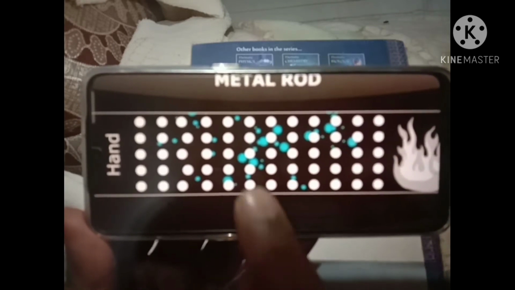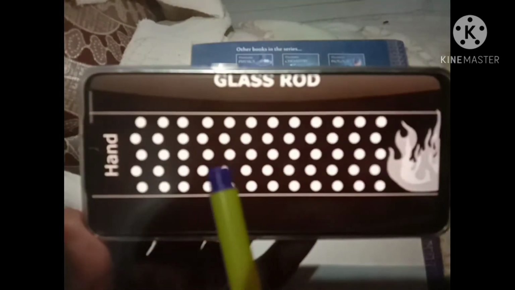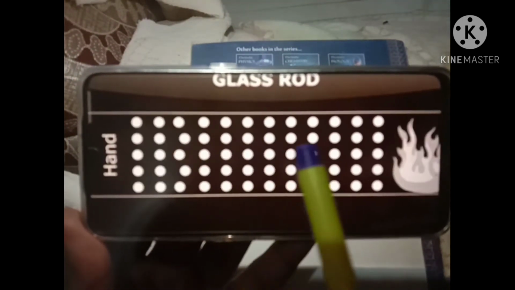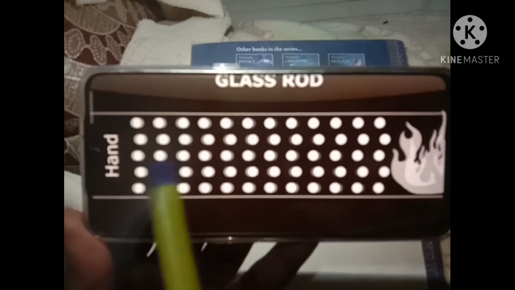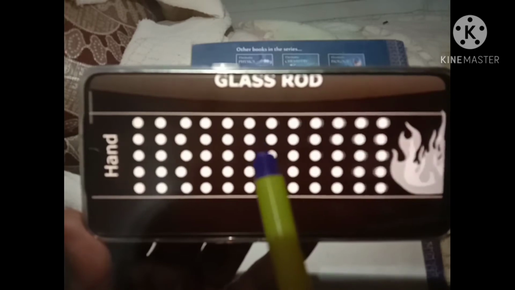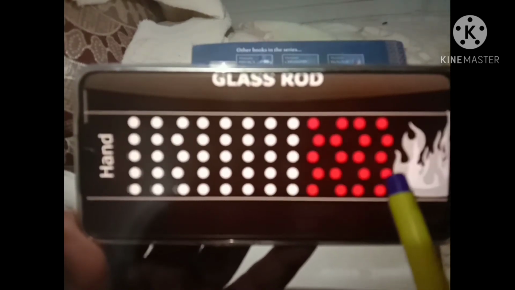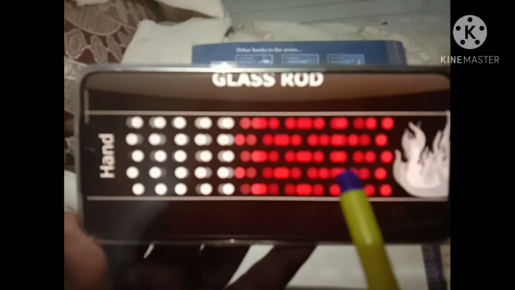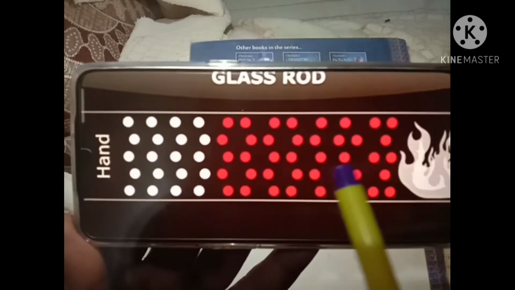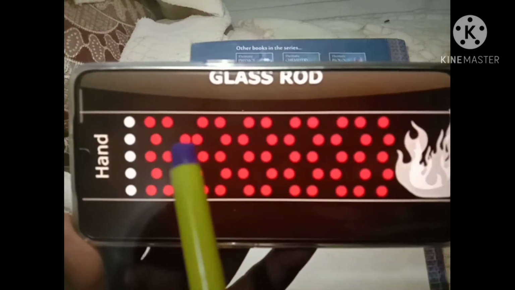And now you can see, first of all, the particles are in a form of motion because they always vibrate at their places. You can see all the particles are vibrating. Now we are heating the rod from this end, and these particles are getting the heat from the source and start vibrating with more energy, and through this vibration they pass the heat to the particles which are exactly near to them.